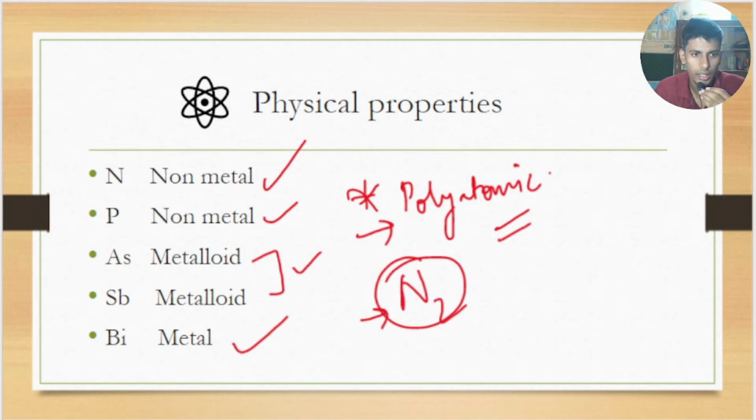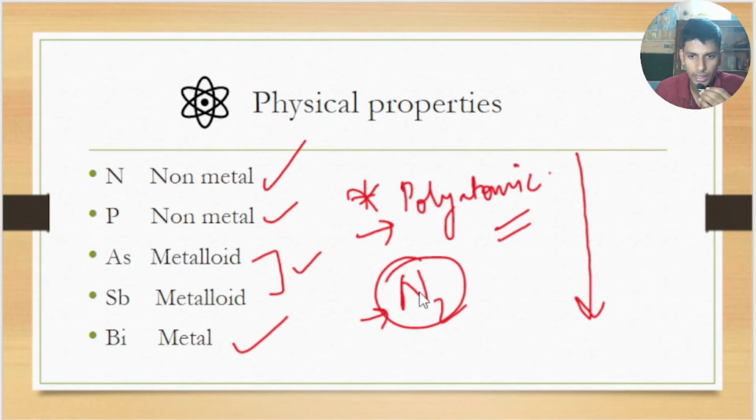If we are studying only the physical properties here, let's see a few more things. In the p-block, in group 15, down the group metallic character increases. As we can see, the upper two elements are non-metals, then metalloids, and then a metal. So down the group metallic character increases, and because of this, melting point and boiling point also increase.